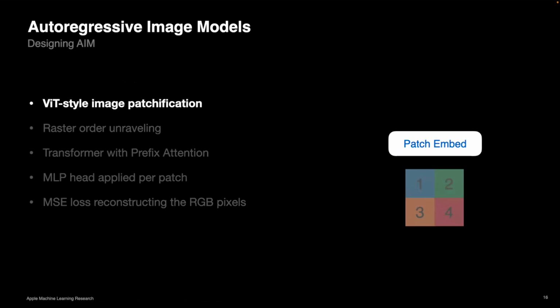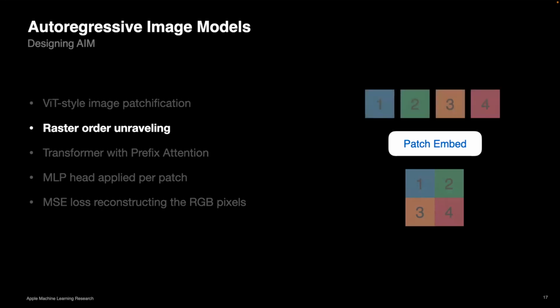So one of our goals is actually to revisit this basic recipe, a basic problem of autoregression for image models, and add all the necessary components to actually make it competitive with state-of-the-art methods at the moment. So first, we use a ViT-style patchification. We have an image, we have like 14 by 14 patches, and we patchify the image into patches like this. Afterwards, we need to unravel them in a certain sequence. So we use a raster order, row major order.